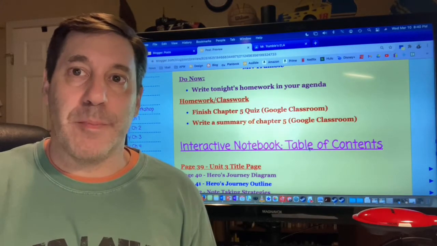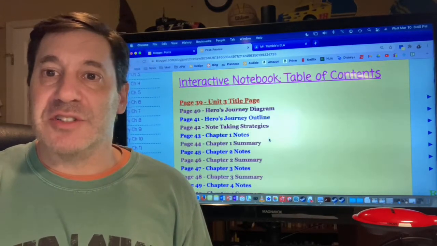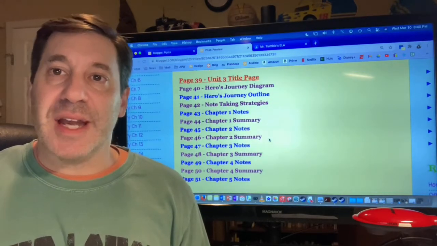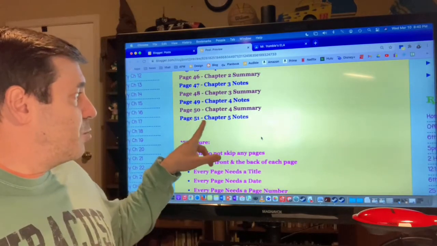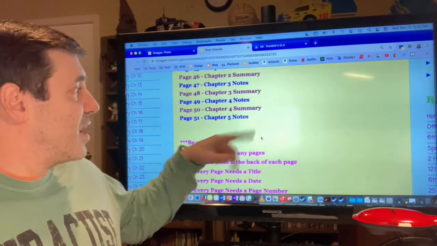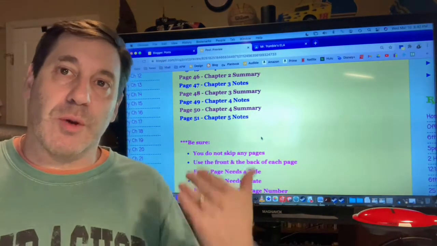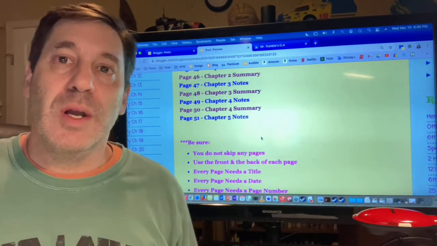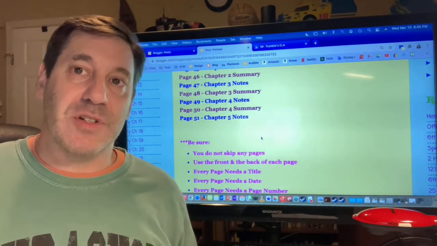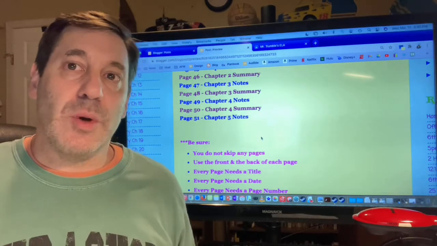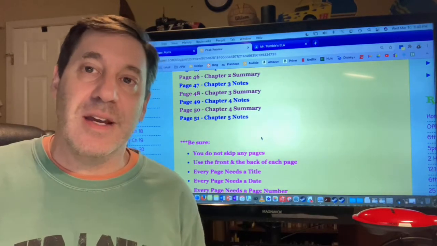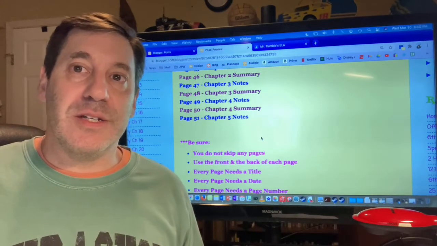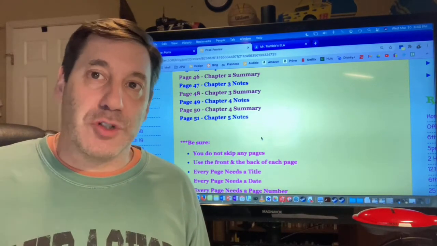So let's jump in. As I scroll down, you can see that I do have set aside here page 51 in our notebooks, which is Chapter 5 notes. So there will not be a page 52 going into our notebook for our chapter summaries. If you want to write your summary for Chapter 5 in your notebook first as practice and then type it into Google Classroom, that is a great idea.